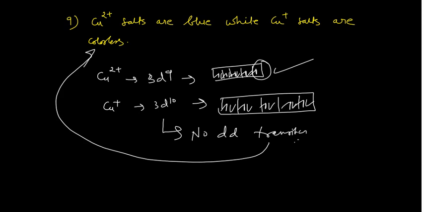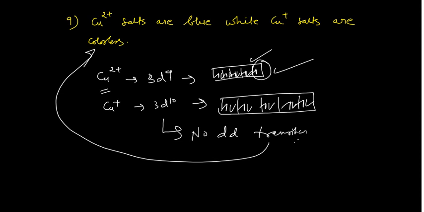But because the unpaired d electron is there, the dd transition occurs in Cu2 positive ions. That's why the color of Cu2 positive ions is blue. If you want to know why they are blue, you can go to the color wheel and understand it from there. If you want these things in detail, please watch the color of complexes by Tetrahedron Chemistry Classes in the coordination chemistry playlist of my channel. So these are the 9 questions I wanted to discuss here.